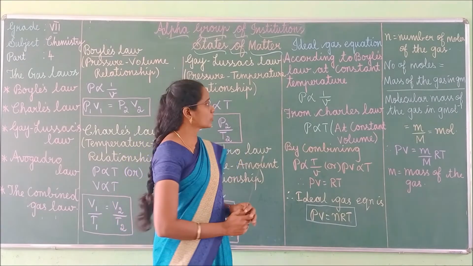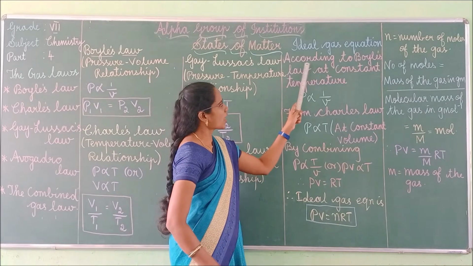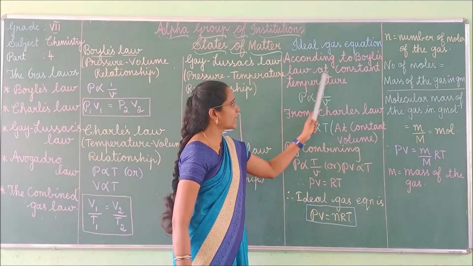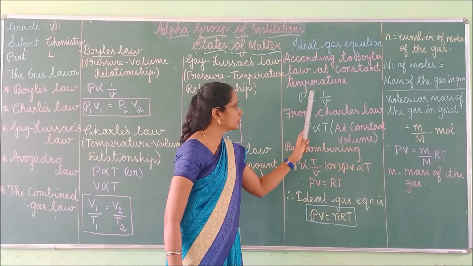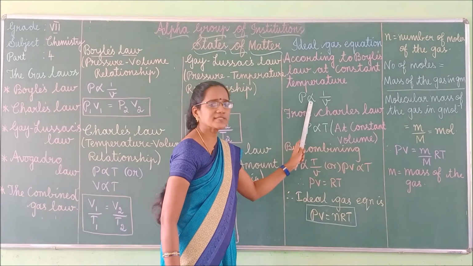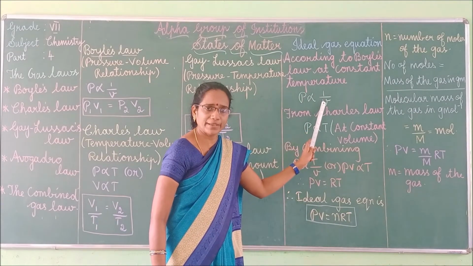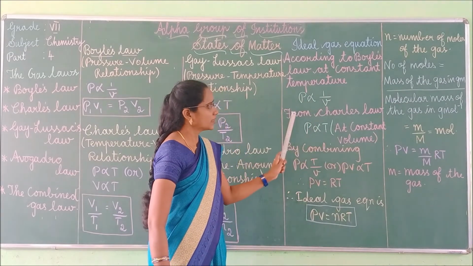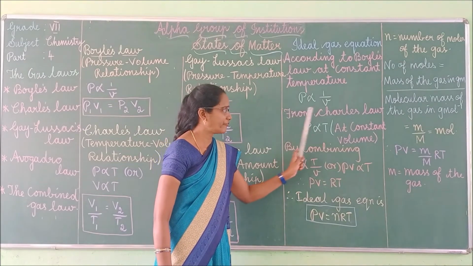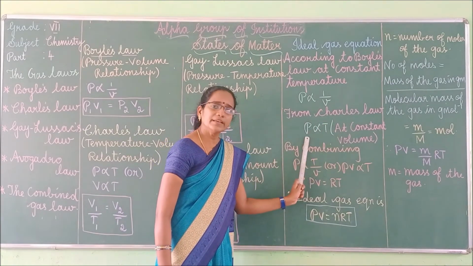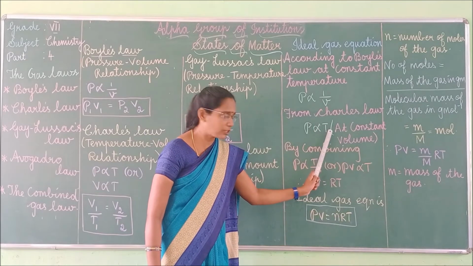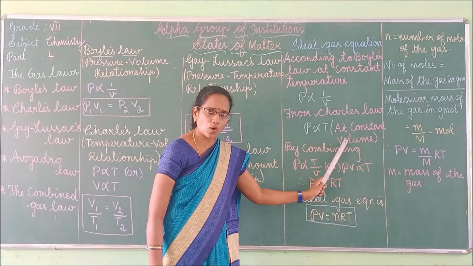Okay. Look at the board now. According to Boyle's law, at constant temperature, P is inversely proportional to 1 by V, isn't it? Right. Now come to Charles' law. From Charles' law, P is directly proportional to T at constant volume, isn't it?